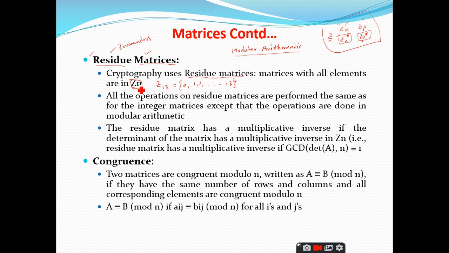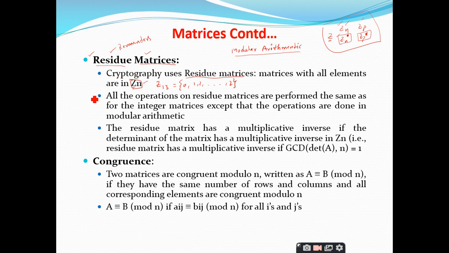So like that, matrices can be applied to the set Zn. If such matrices are taken from the least residue set, which is what is considered for cryptography, then we call them residue matrices.